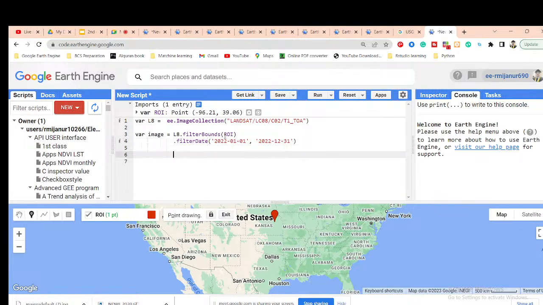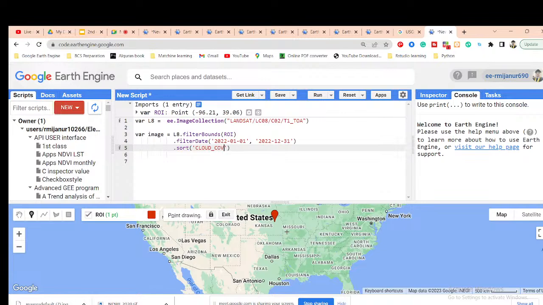Okay, so in this time for this region I want to find out the lowest cloud cover image. Between this time period, when did I get the very lowest cloud cover image? To find that we need to use a function called sort. Suppose I want to find the lowest cloud cover image for this region and the acquisition date of that image, so I want to find this date and also need this image. So we are sorting. Use sort, and in this case I sort using the cloud cover.